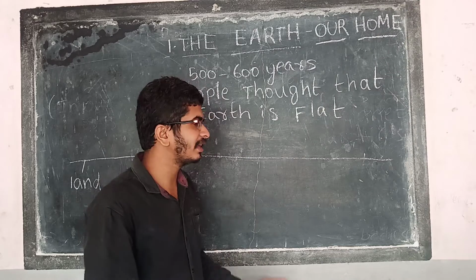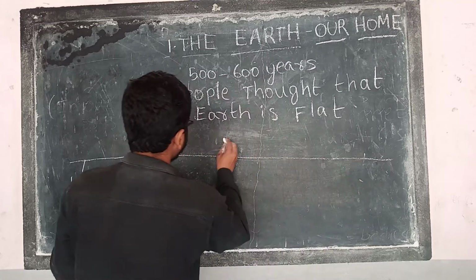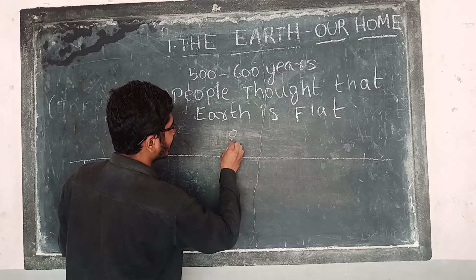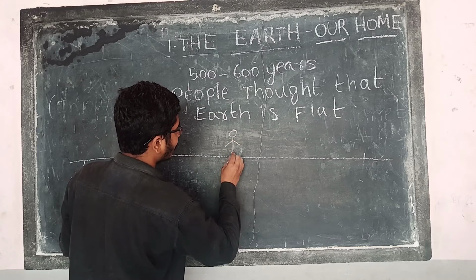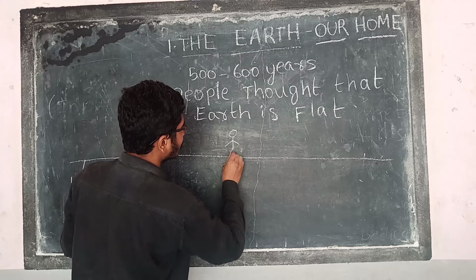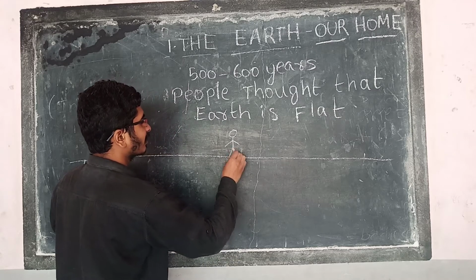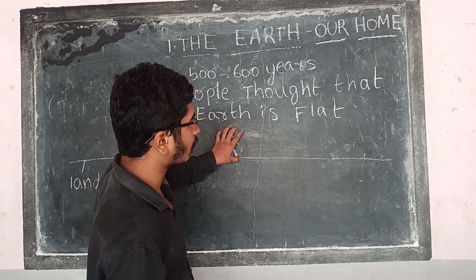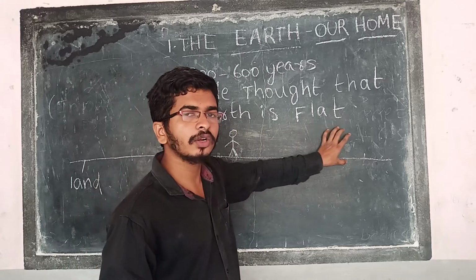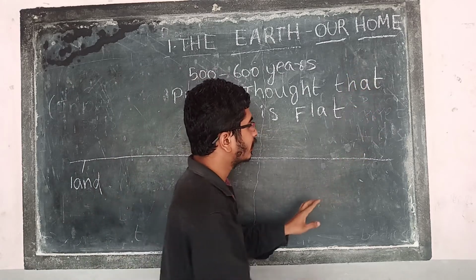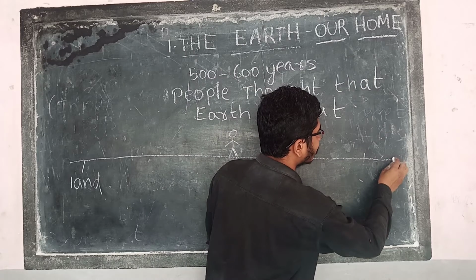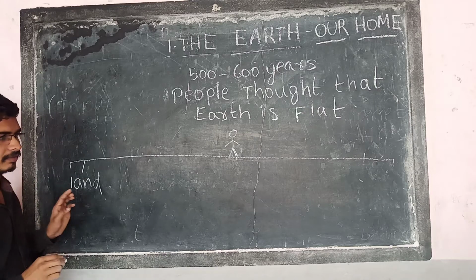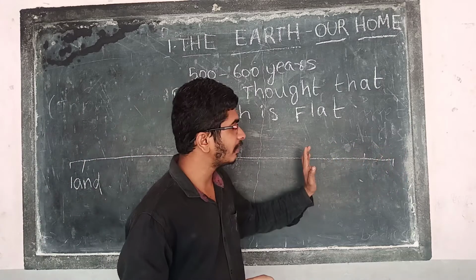And finally, for example, so and so person is there. The people thought that if we travel like that only continuously, there will be an edge, the last edge will be there.